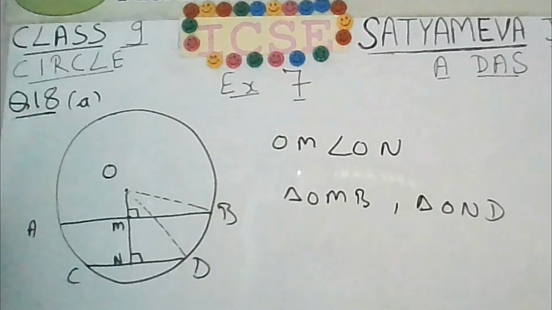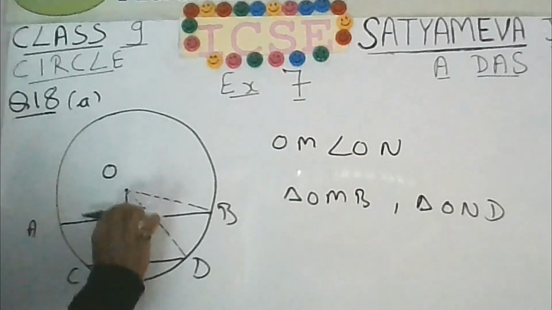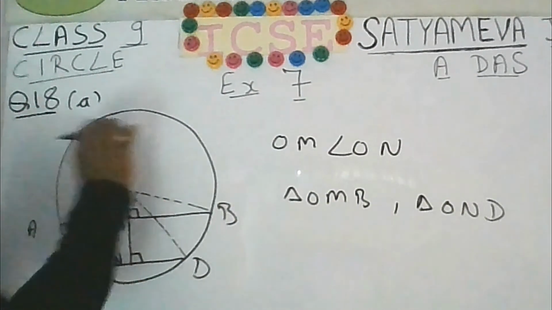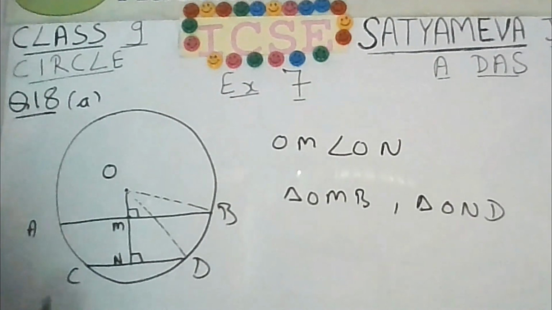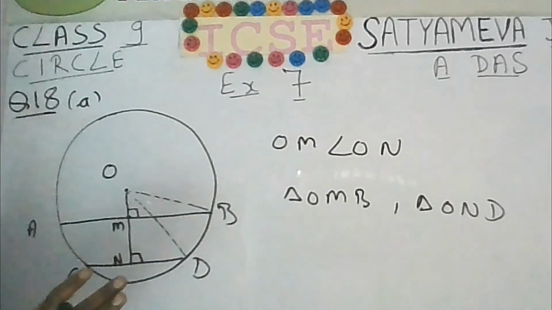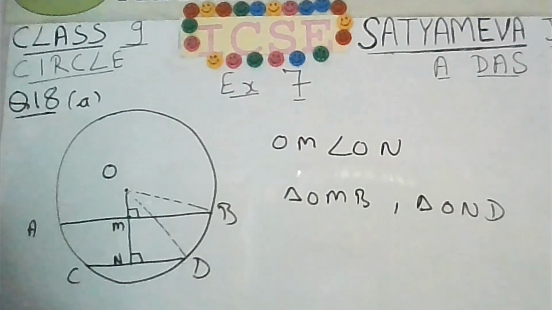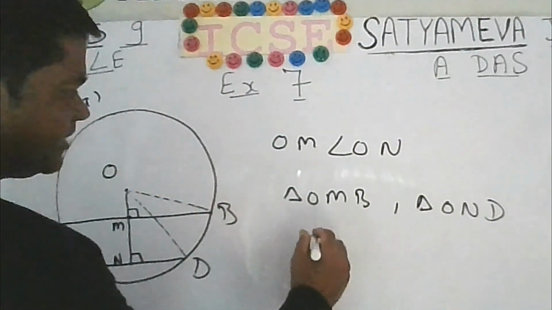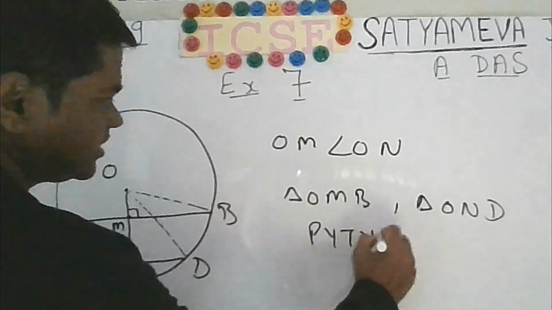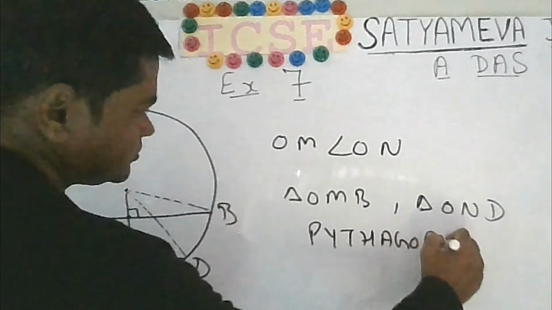Now one thing more, you can take the chords on the same side of the center or on the opposite side, because it has not been indicated in the question. It doesn't matter. Now after this you have to simply apply the Pythagoras theorem and then you can do it easily.